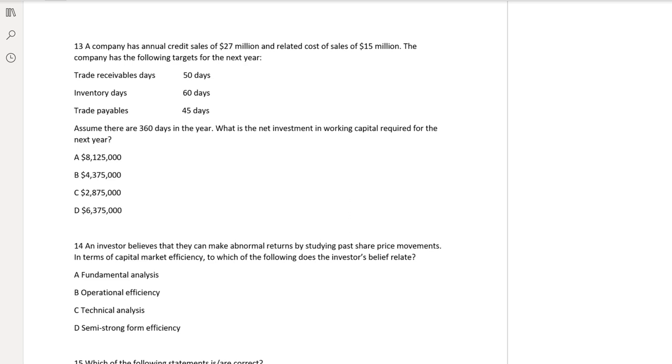In question number 13, a company has annual credit sales of 27 million and related cost of sales of 15 million. The company has the following targets for the next year: receivable days 50, inventory days 60, trade payable days 45. Assuming there are 360 days, what is the net investment in working capital? So this is simple.